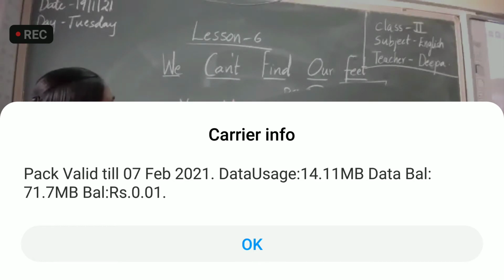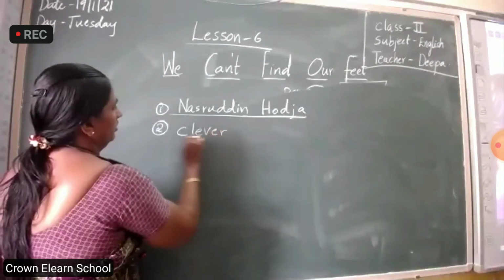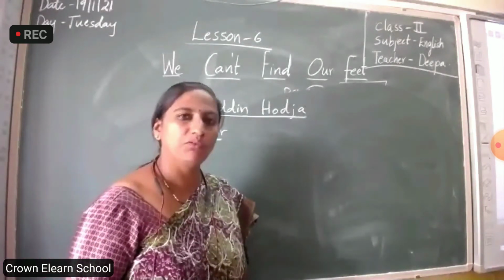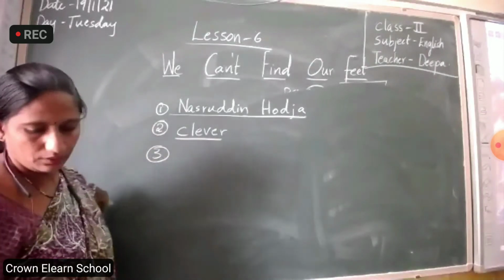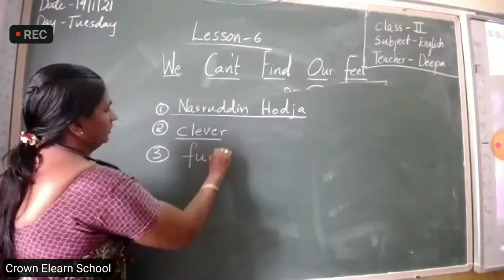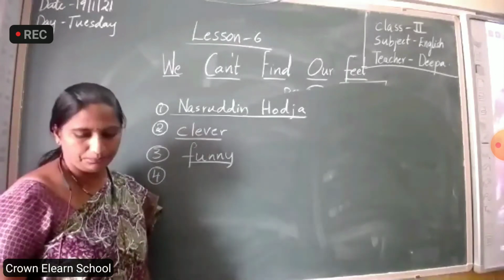Nasruddin Hodja is one word. Underline. Next, clever. C-L-E-V-E-R. Clever. Underline, children. Next, funny. Funny. Third one, funny. Next.